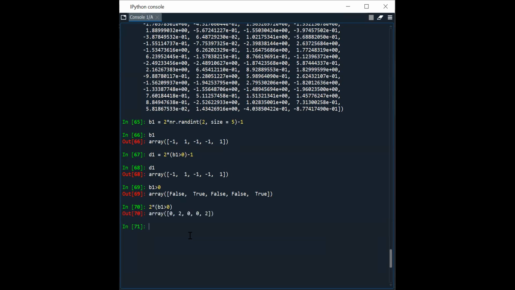It's returning 0, 2, 0, 0, 2, right? Now we have to divide it by 2.